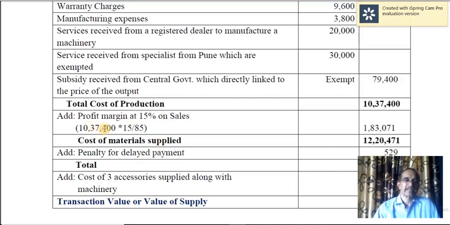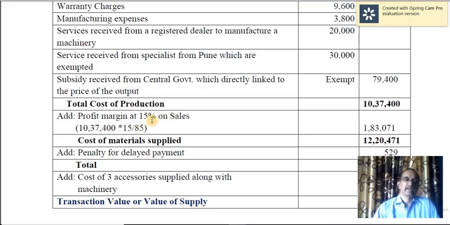So this 10,37,400, that is cost. So that is equal to 85. So 85 is equal to 10,37,400. 15 means what? Thereby you will arrive at the profit. In other words, you cannot directly apply 15%, 15 by 100, on 10,37,400. This percentage must be converted on cost.